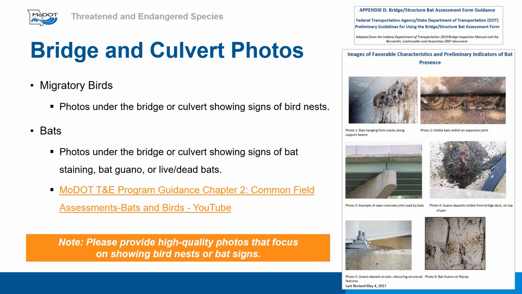The MDC website and MoDOT EPG can be used to describe the potential habitat. Migratory birds and bats can use bridges and culverts to roost and build nests. Thus, if your project contains a bridge or culvert, please provide a complete set of photos showing the bridge or culvert. If areas of a bridge or culvert cannot be seen in the photos, or if the photos are low quality and features cannot be clearly identified, you may be required to retake the photos.